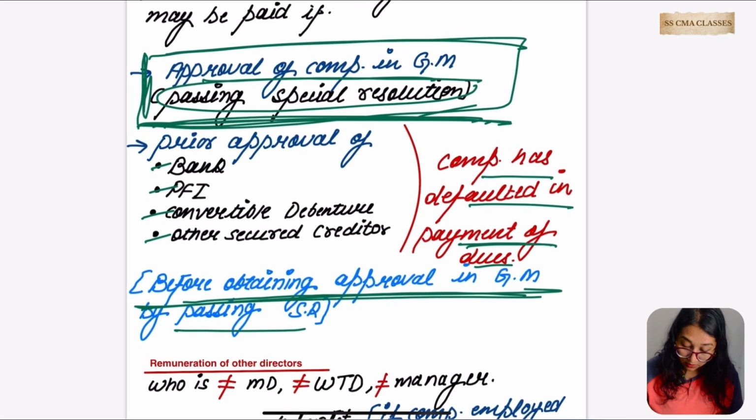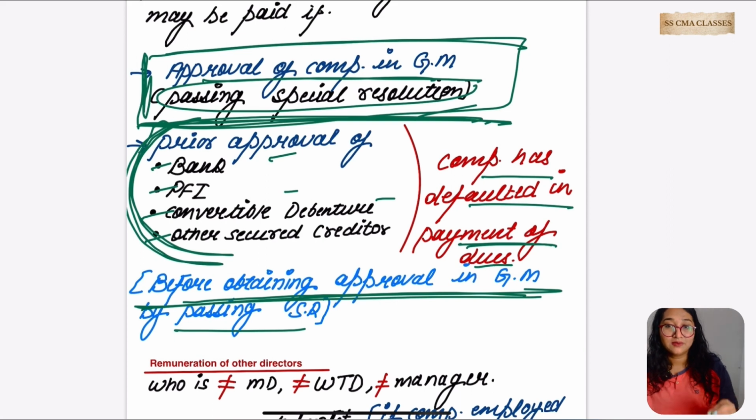Here the company will go for taking prior approval of the bank, public financial institution, non-convertible debenture holders or any other secured creditors. So first of all, if the payment of dues is defaulted by the company, the company has to take approval from these people.